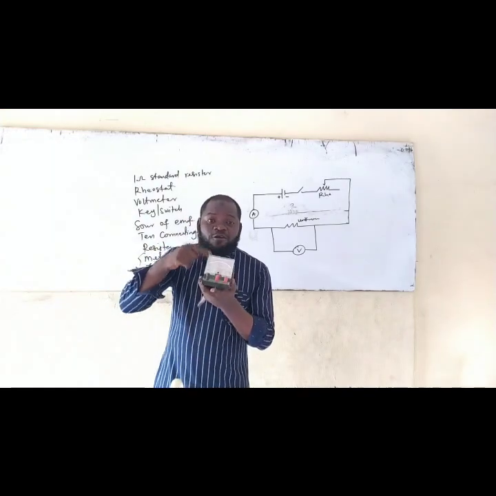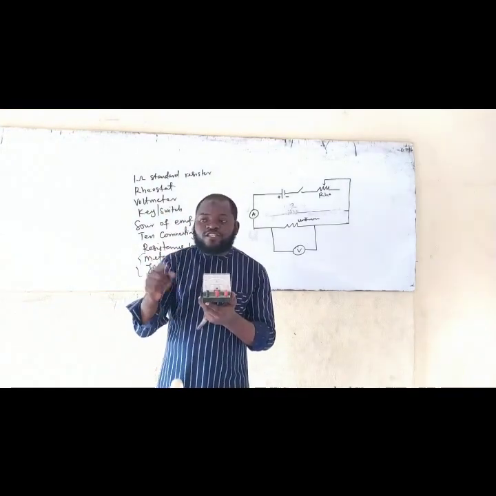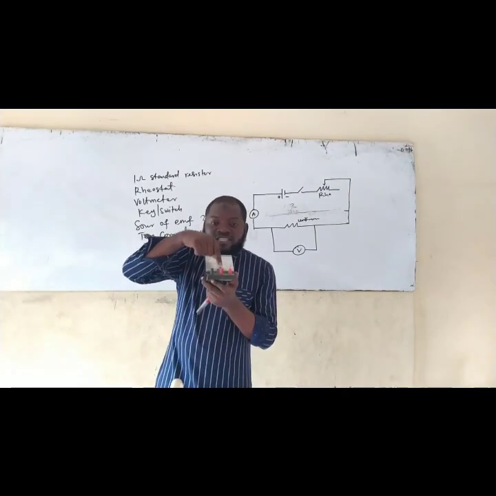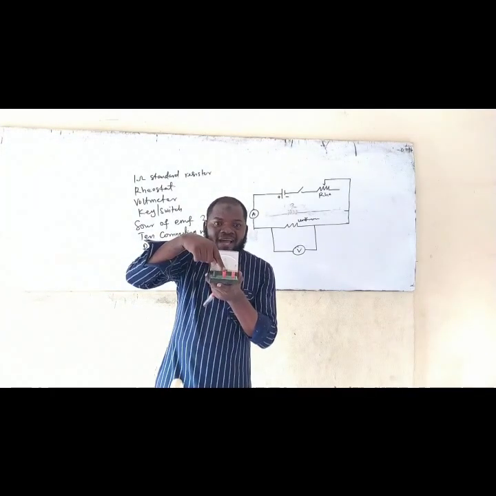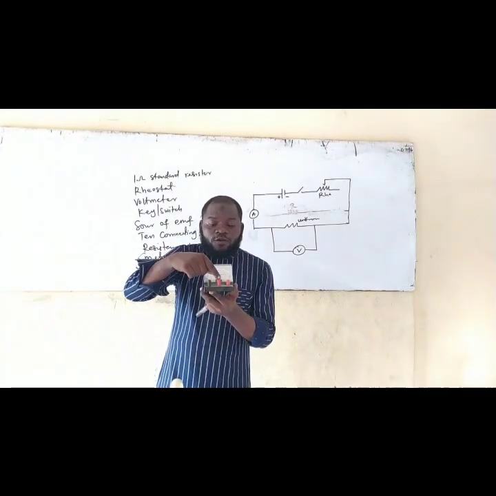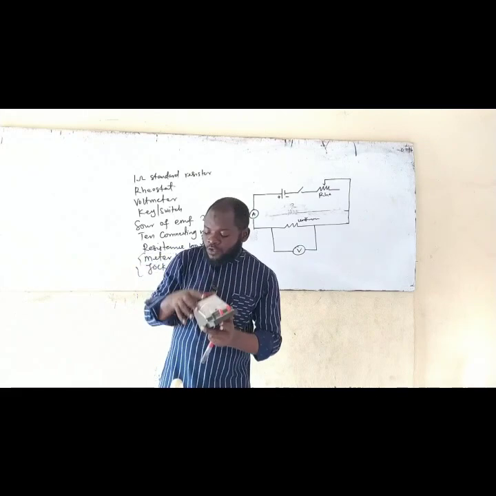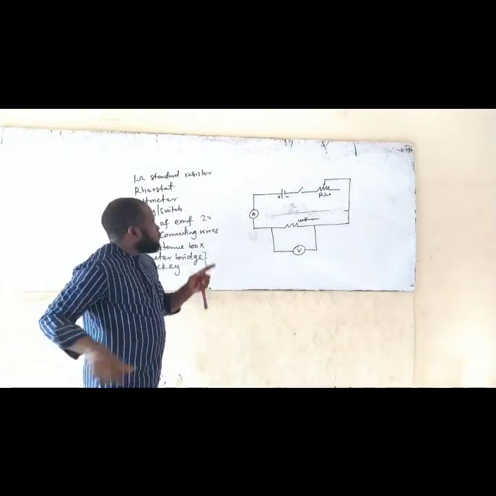So if you are using this kind of ammeter that can read 3 and can also read what? 5. All you need to do is to connect your positive pole to this first one, marked 3. Am I making sense now? So the reading at the top is for this one. The reading below is for this one. Is that taken now? So you connect the positive pole to this side.